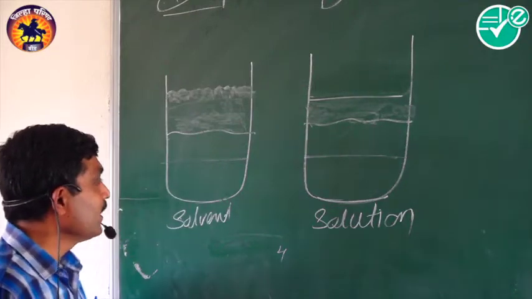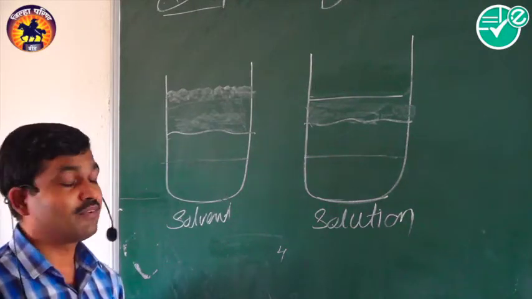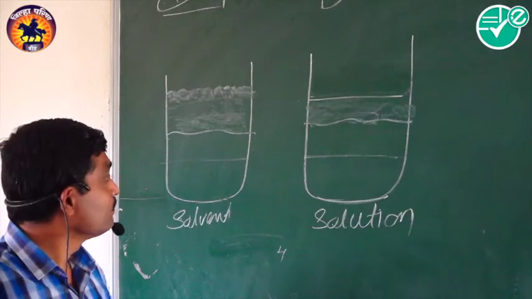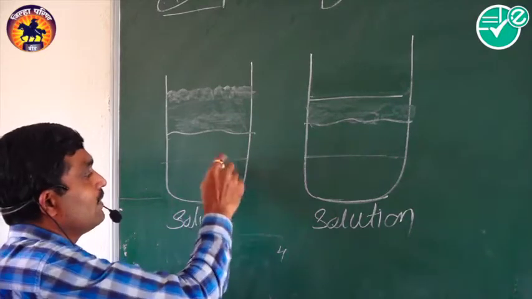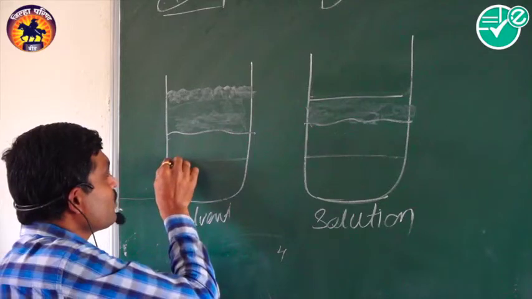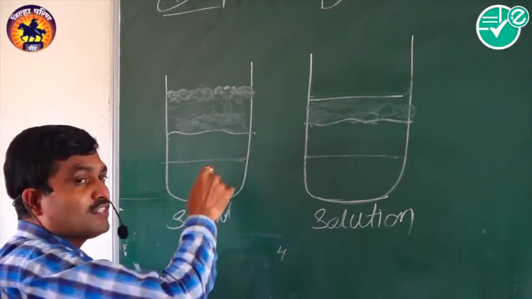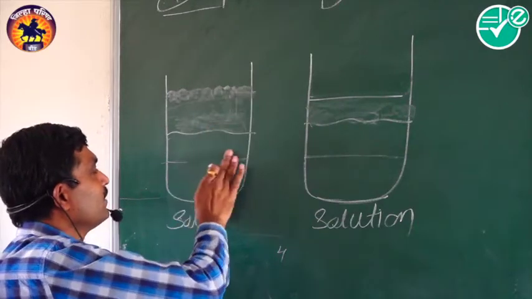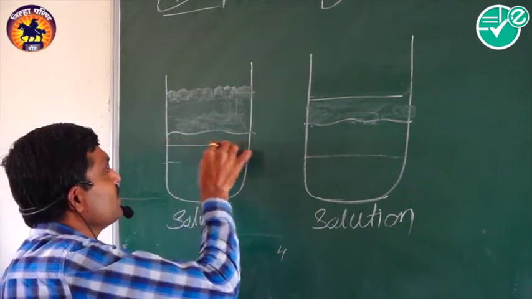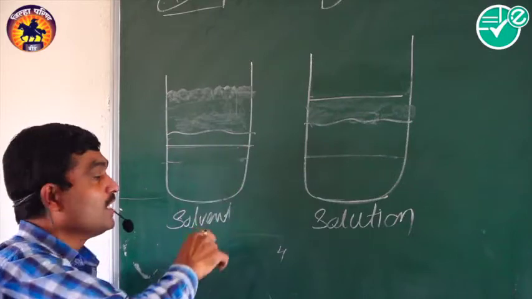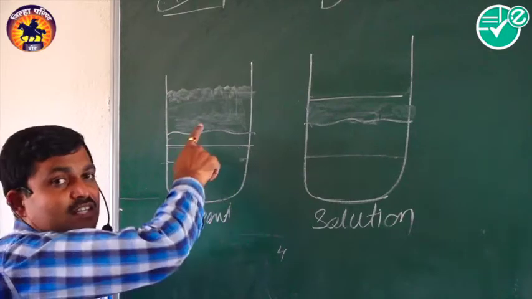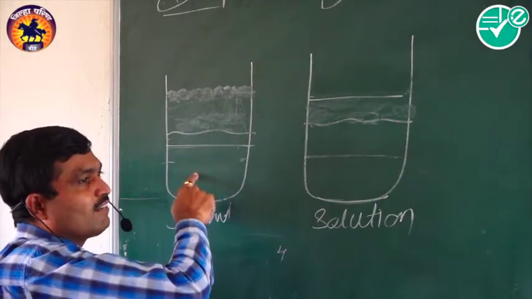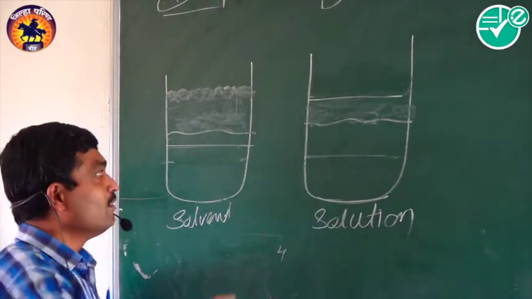Here these two phases have the same vapor pressure. Here is the solvent and here is the solution. Suppose you decrease the vapor pressure. Suppose this is the stage at which equilibrium exists between the solid and its liquid.